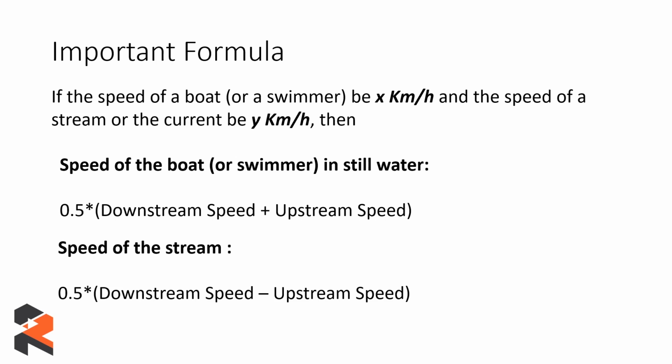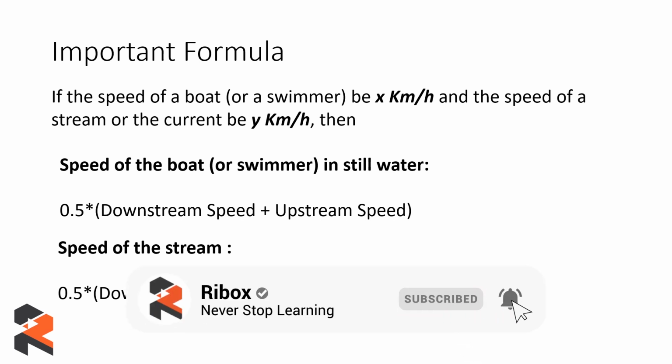Now in this case the easiest way to remember is, if we are finding the speed of the boat, which is the speed in still water, we add the downstream and upstream speeds. If we are finding the speed of the stream, then we have to find the difference of the downstream and the upstream speeds divided by 2, and that will be our resultant answer. So let's look at an example now.